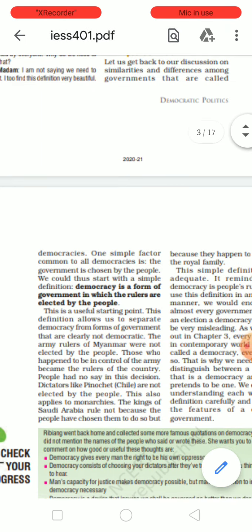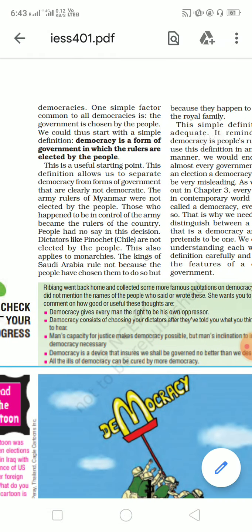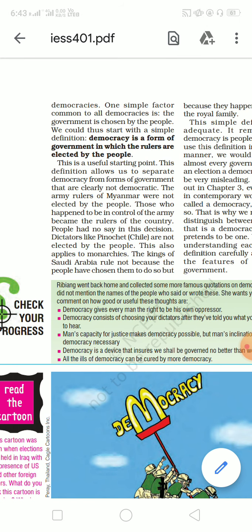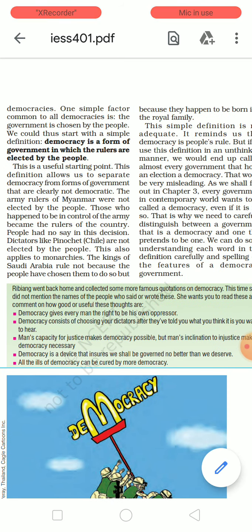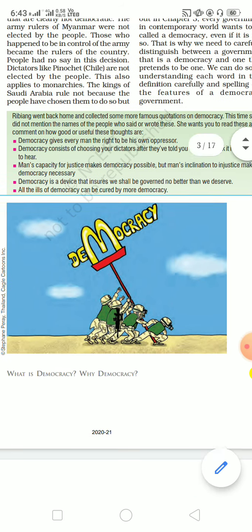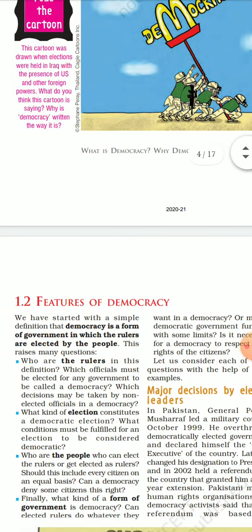So what are the basic features? It is said that democracy gives every man the right to be his own oppressor. Democracy consists of choosing your dictators.